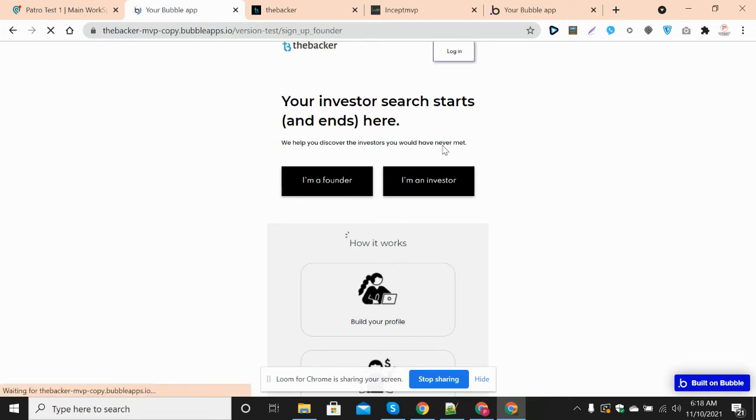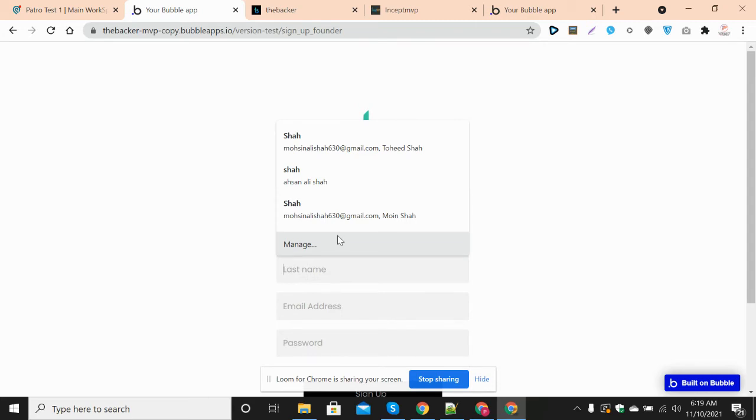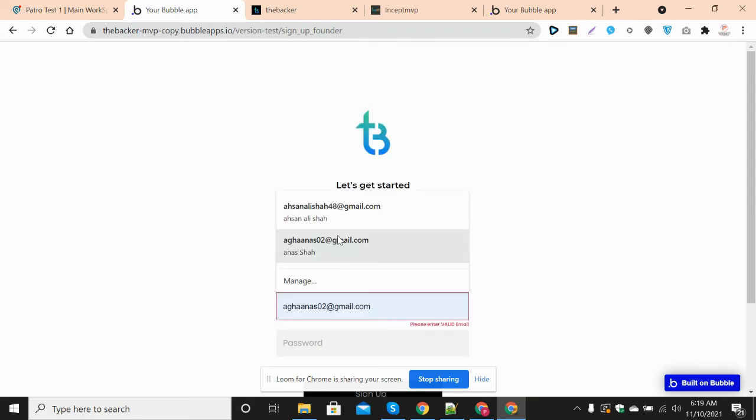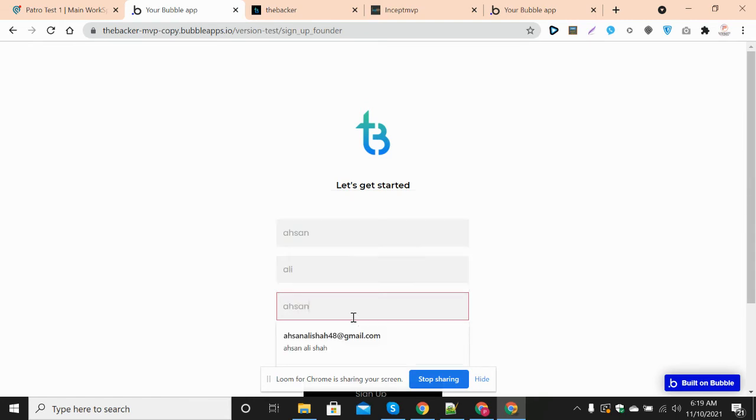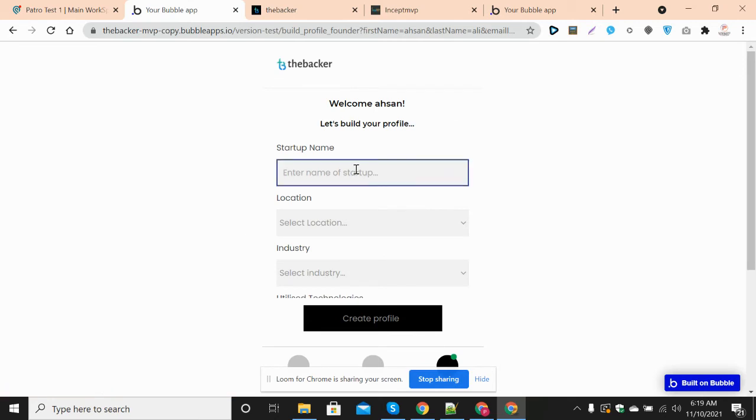Once I select this, I have an option to provide my name, and I will put my email address here. Let's see if this user already exists in the app or not. Sign up. Let's see if it goes through. If the user already exists, it will give an error.